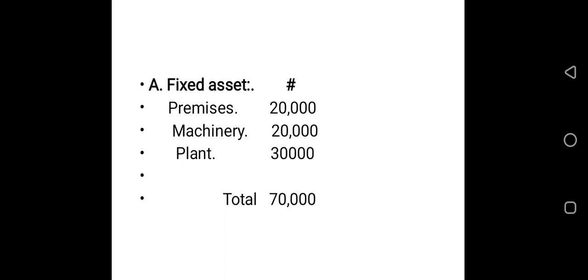Fixed assets are those things that are used for continuous production, and in the question we have premises 20,000, machinery 20,000, plant 30,000. These are the fixed assets, and the total is 70,000.